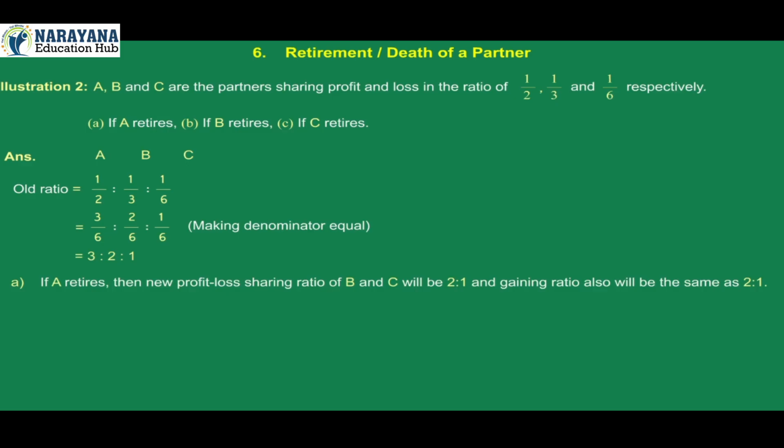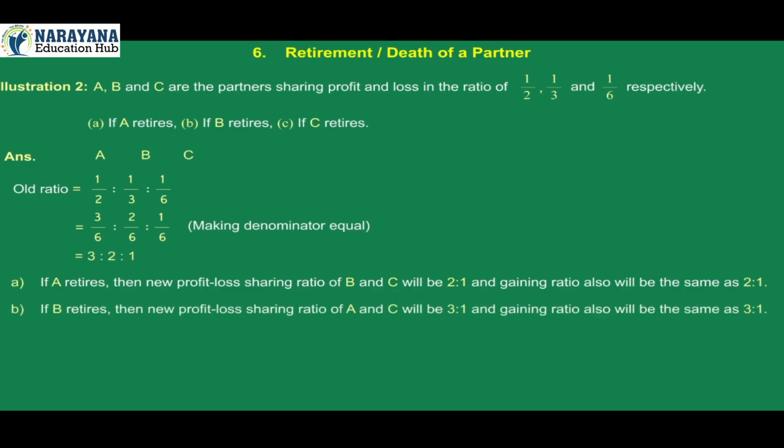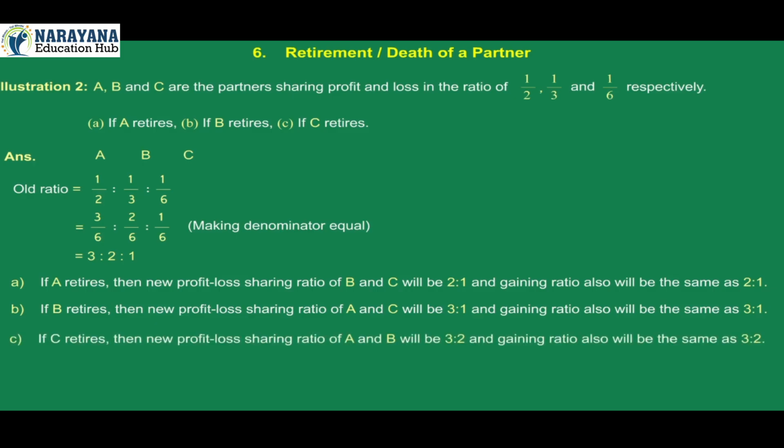A. If A retires, then the new profit and loss sharing ratio of B and C will be 2:1, and the gaining ratio will also be the same, 2:1. B. If B retires, then the new ratio of A and C will be 3:1, and the gaining ratio will also be 3:1. C. If C retires, then the new ratio of A and B will be 3:2, and the gaining ratio will also be 3:2.